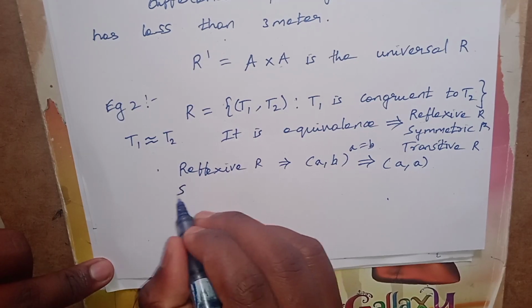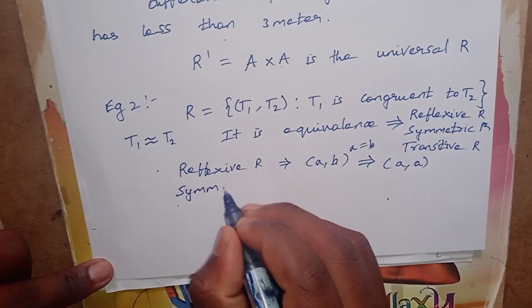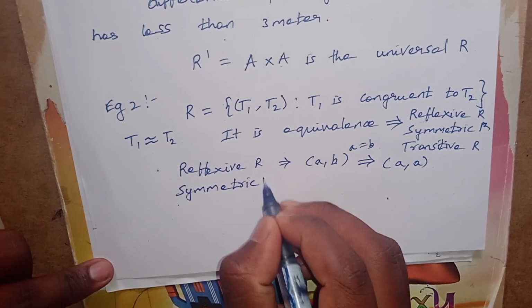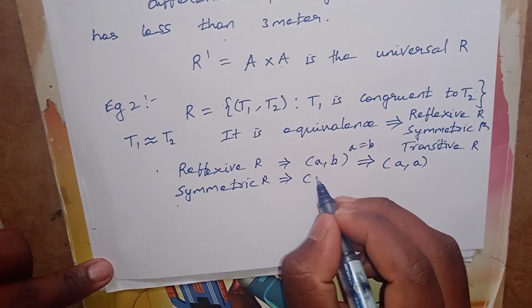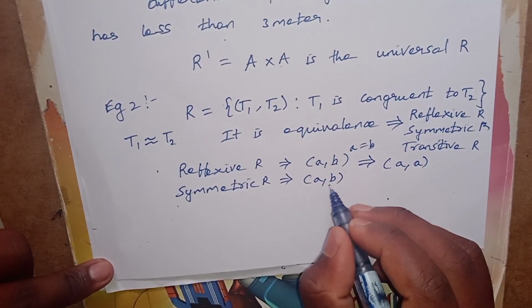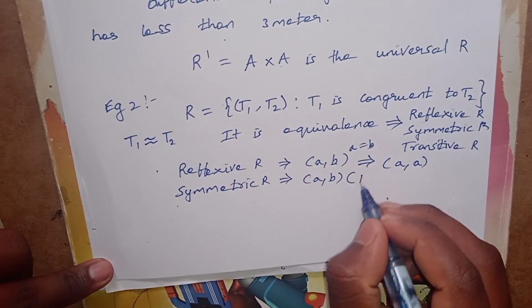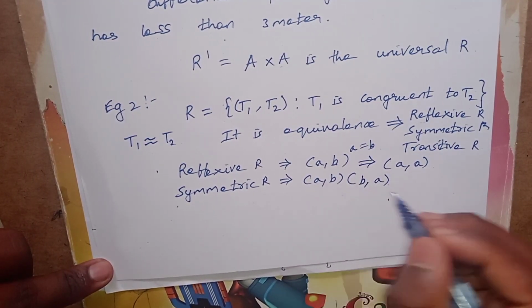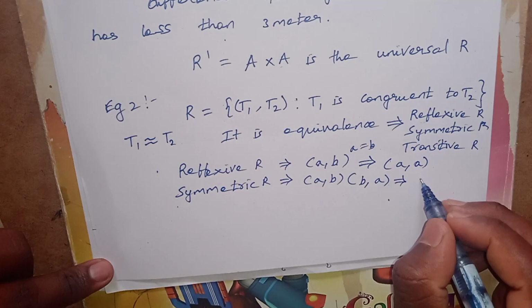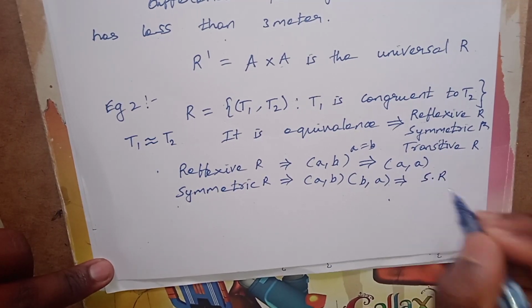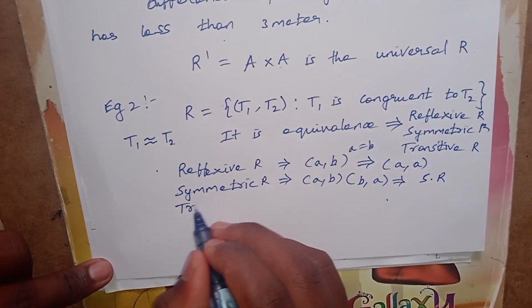Next, for symmetric: (a, b), its inverse is (b, a). Therefore it is a symmetric relation. Next, transitive.